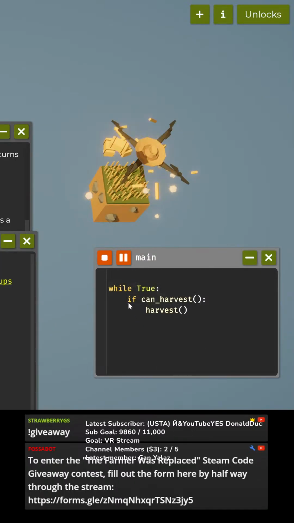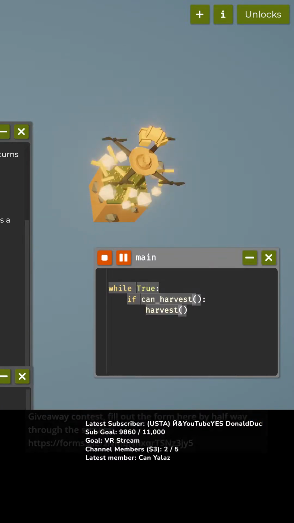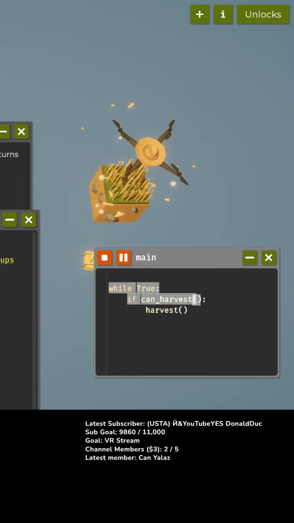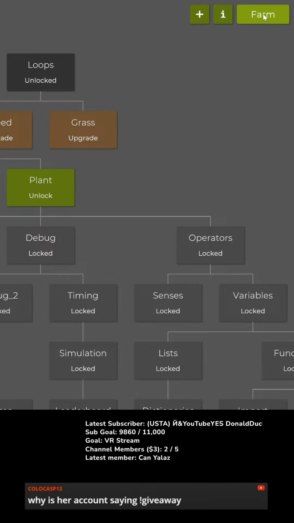Because I don't know Python syntax, but I do know how to code. Okay, so the statement, so roll through, if you can harvest, general info, and unlocks. Let's see what we've unlocked. We can get a grass upgrade as soon as we hit 300. All right, we'll let that go. Expand. Ooh, we can go farther for 30, and we can plant for 50. Okay. Well, let's wait till we have a grass upgrade here, and then we'll go to the next thing.